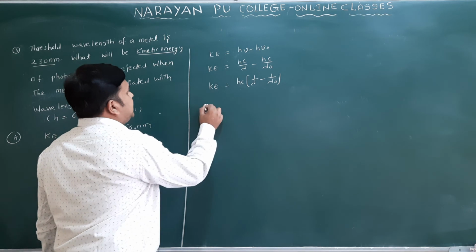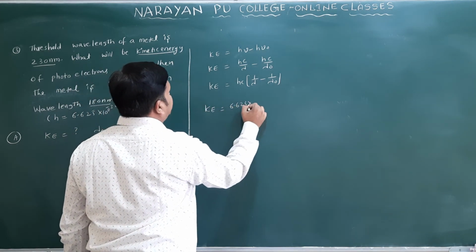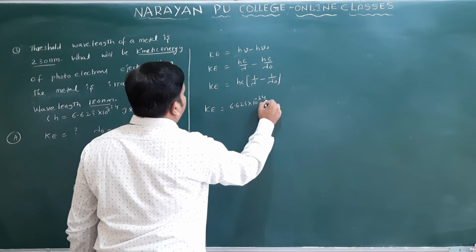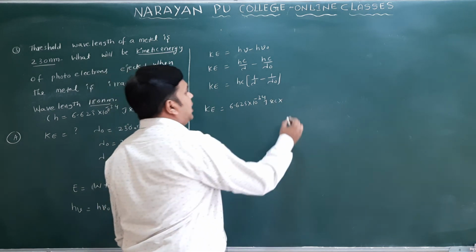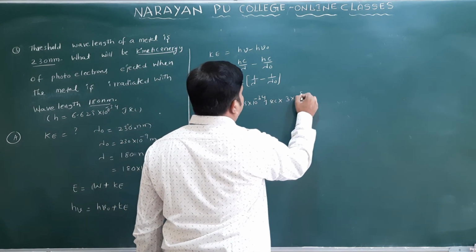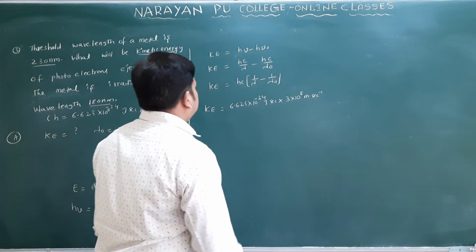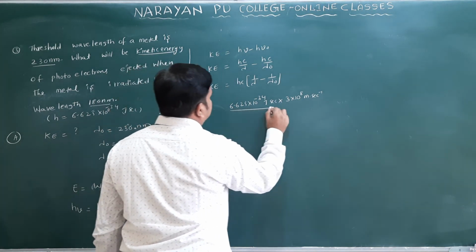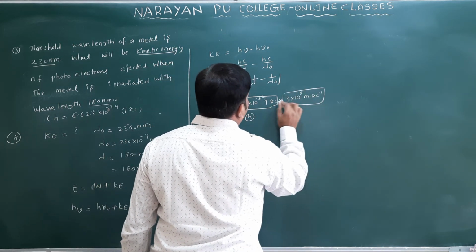Clear? So kinetic energy Ke is equal to, what is the h value? 6.625 into 10 power minus 34 joule second into the velocity of light, we have 3 into 10 power 8 meter second inverse. This is clear. So I will write it as the h value.